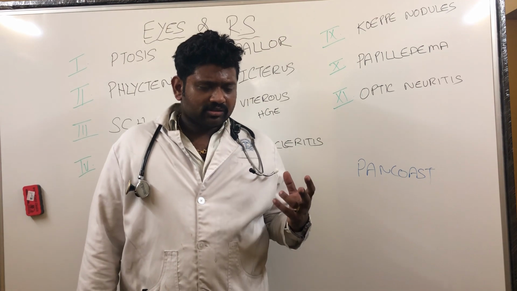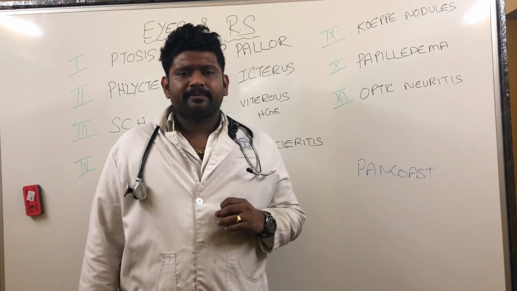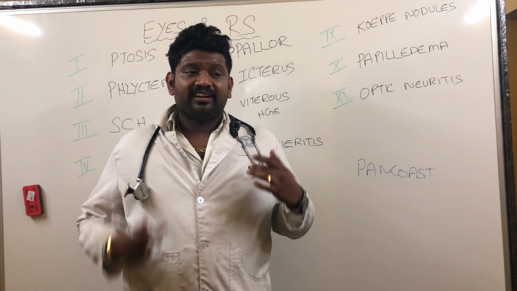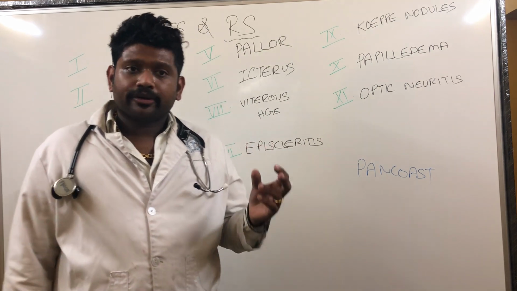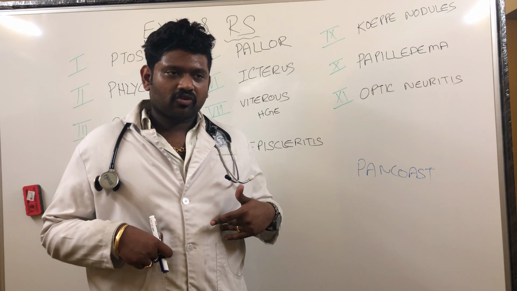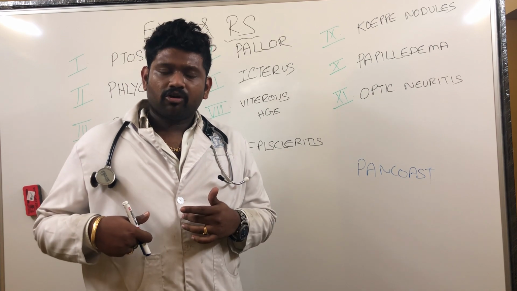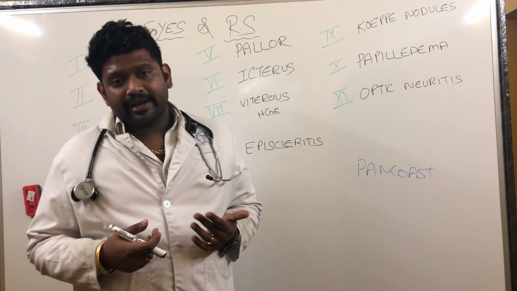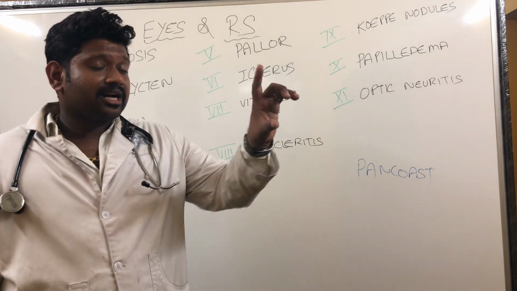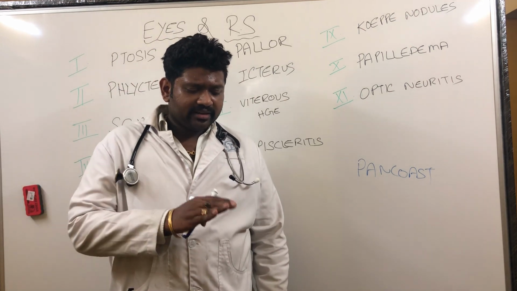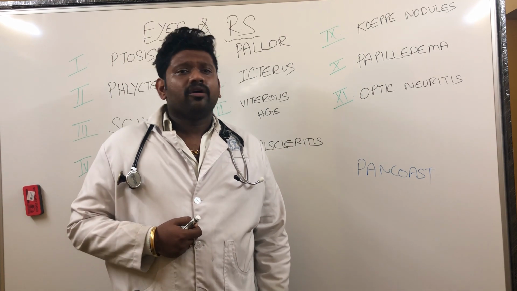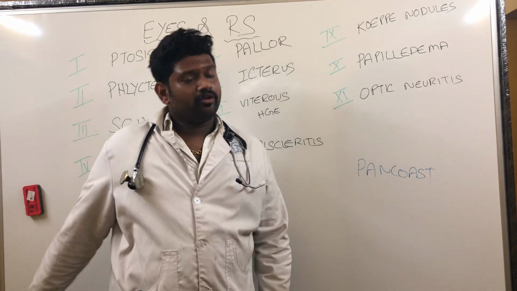Any other cause of icterus in the respiratory system? Definitely we have to think of lung malignancy with liver metastasis. Lung cancers metastasize to some important organs. One is adrenal, which is most common. Followed by that we have liver, followed by that we have bones, and we have brain. Usually small cell carcinoma metastasizes to the brain. Any other cause of icterus with respiratory system, I will be thinking of tuberculosis, the disseminated form of tuberculosis.